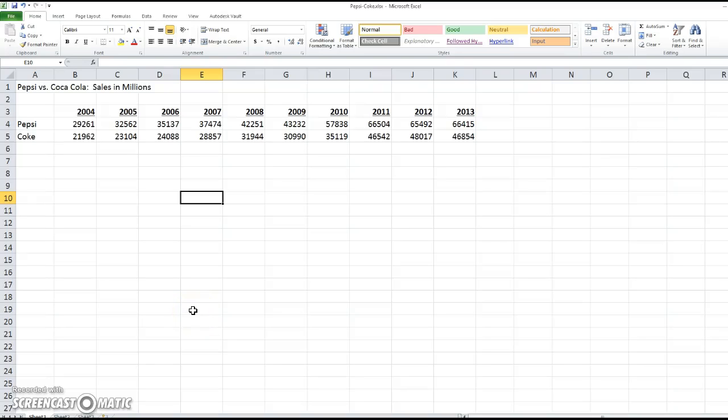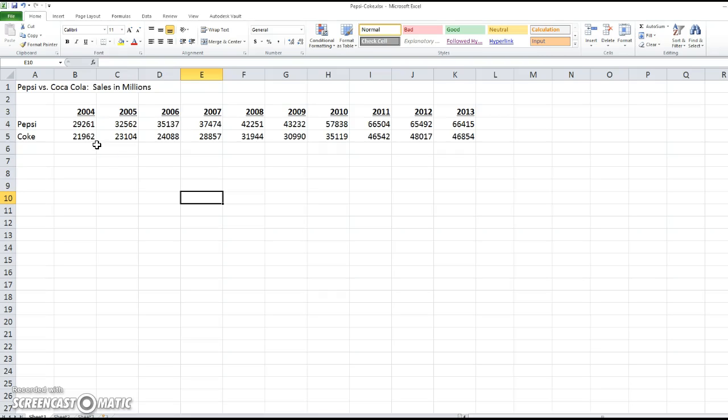All right, let's take a look at tonight's spreadsheet. What we have here is sales of Pepsi and Coke over the period of several years. And you'll notice in the title it says sales in millions, which means each one of these numbers represents the number in millions. For example, 2004, the Pepsi sales were not 29,000, but 29 million.